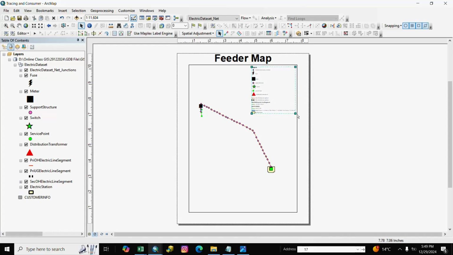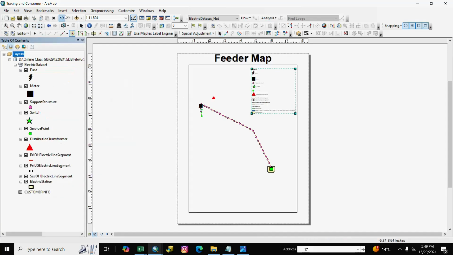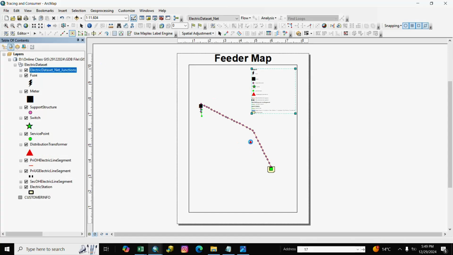We also remove legend. Here is legend, and we also insert